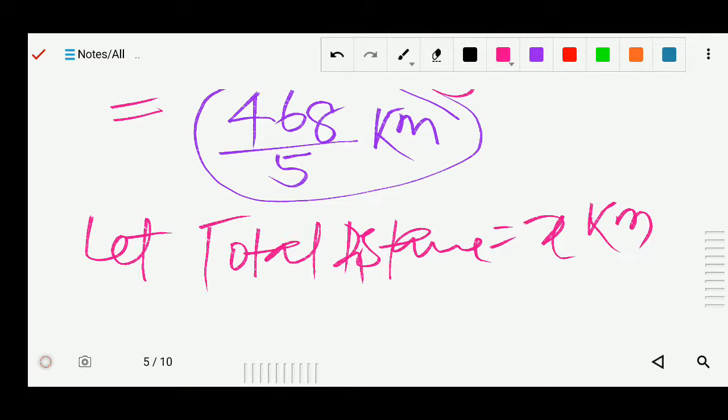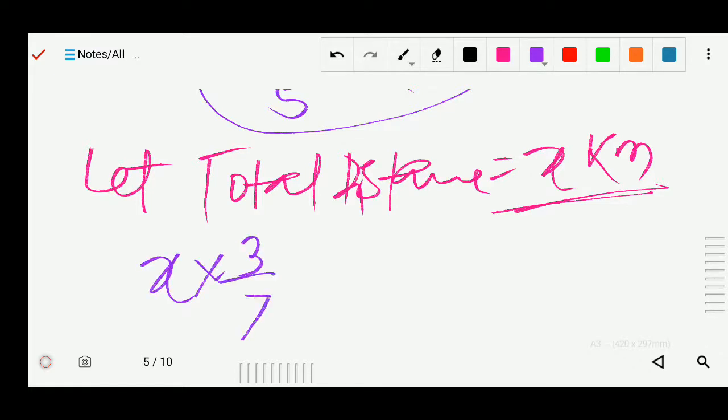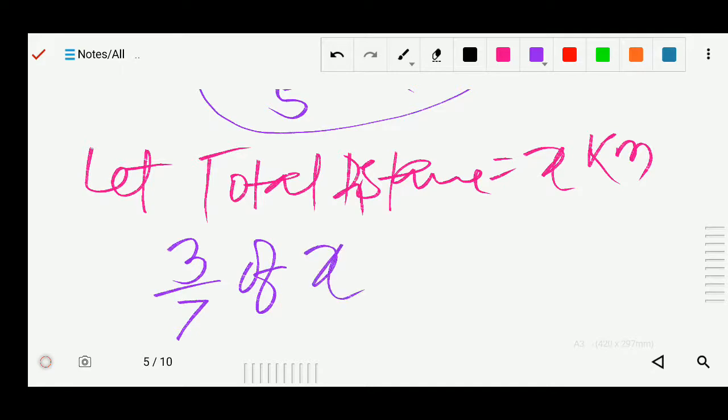Okay, so if the total distance was x kilometers, you can write it like this: 3/7 of x kilometers means 3/7 of the total distance.